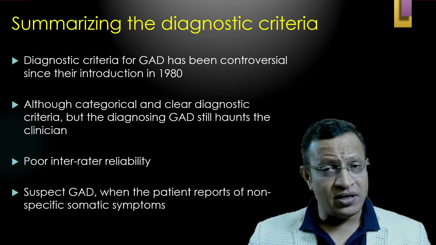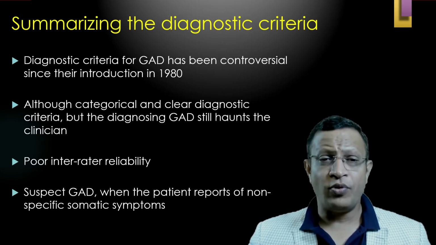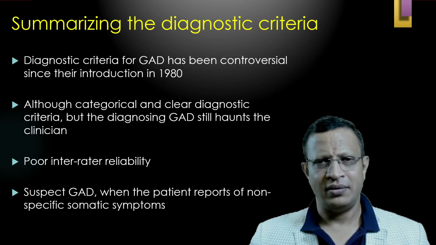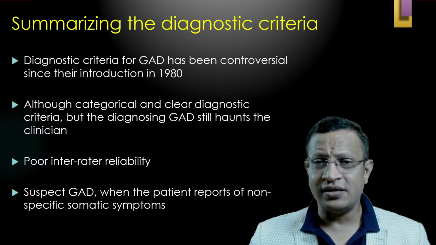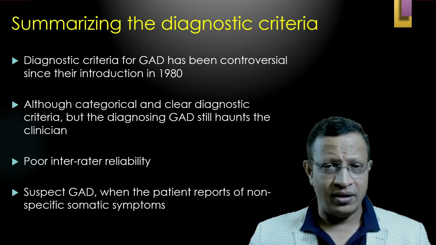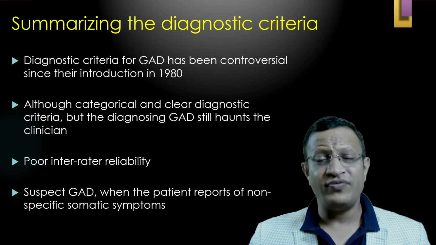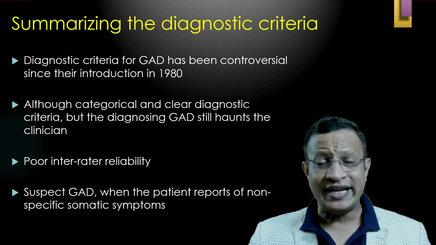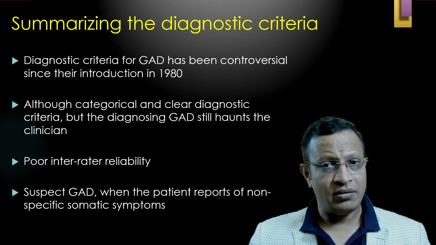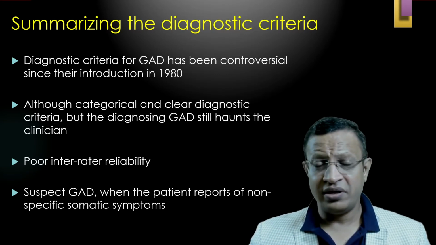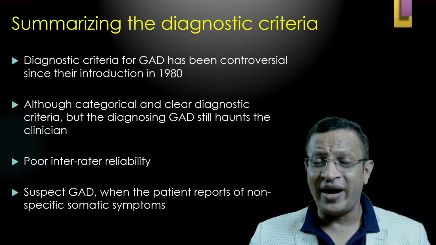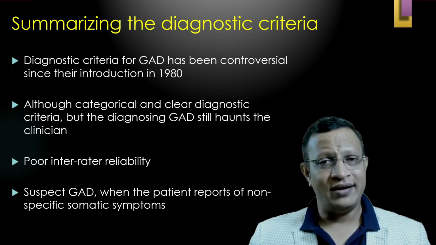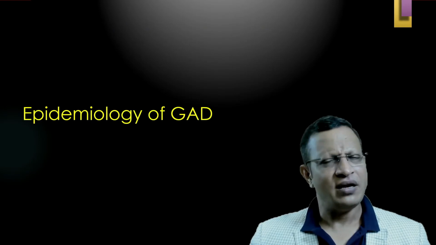But suspect generalized anxiety disorder when the patient reports non-specific somatic symptoms. Why? The simple reason is many a time patients from various cultures may not be able to express anxiety. They will express anxiety in the form of somatic symptoms. It may be tightness in the chest, tremors in the hand, feeling out of space, or else jumping out of the skin. When these kinds of non-specific somatic symptoms are given, then check for GAD.